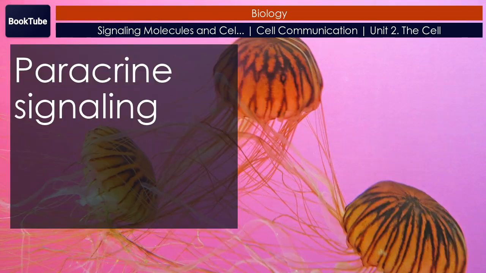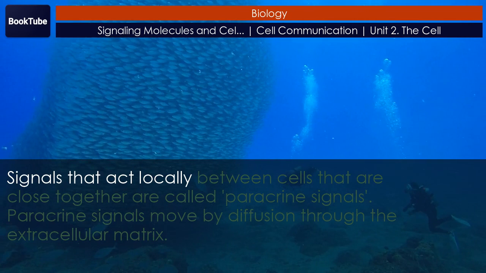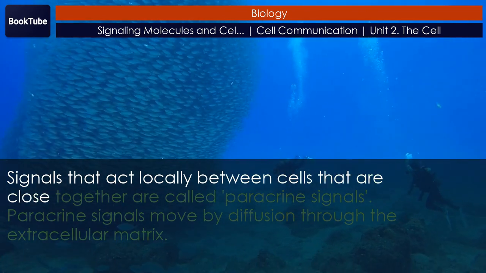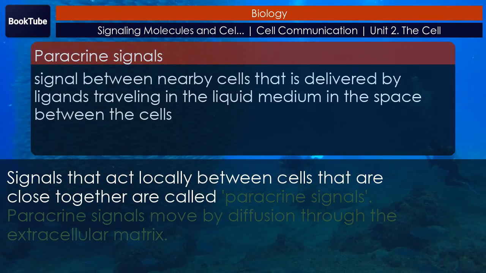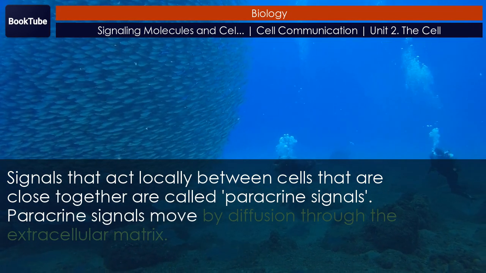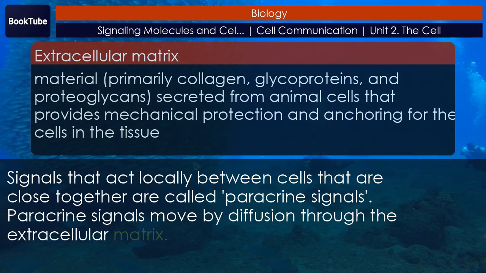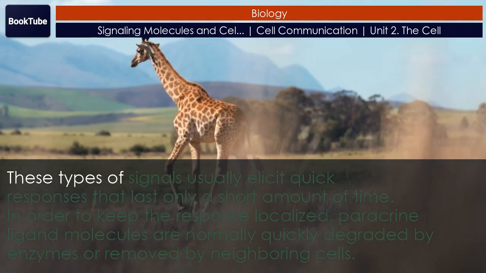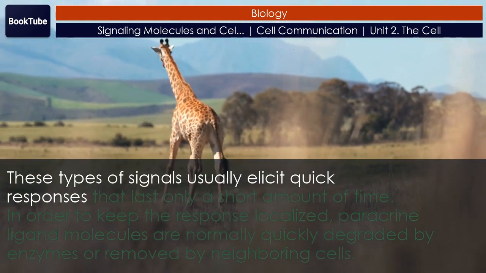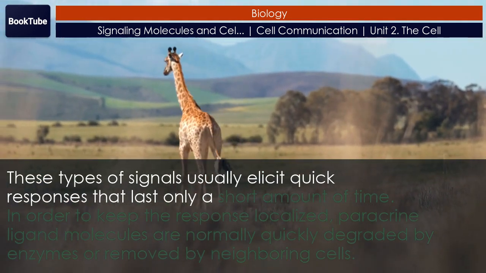Paracrine signaling. Signals that act locally between cells that are close together are called paracrine signals. Paracrine signals move by diffusion through the extracellular matrix. These types of signals usually elicit quick responses that last only a short amount of time.